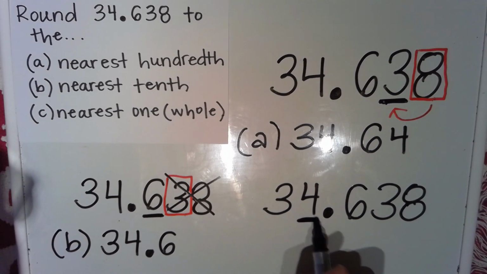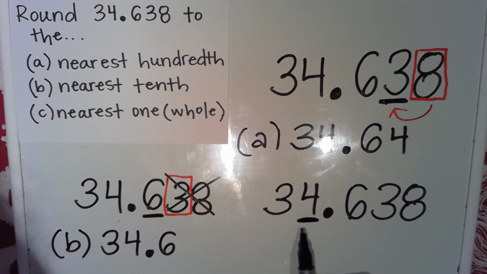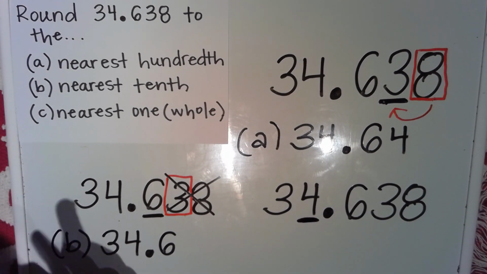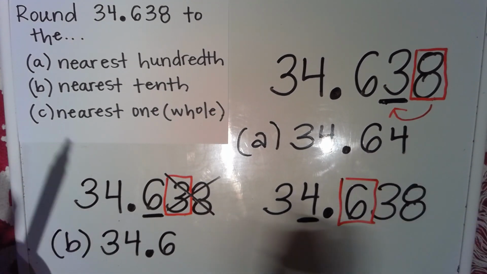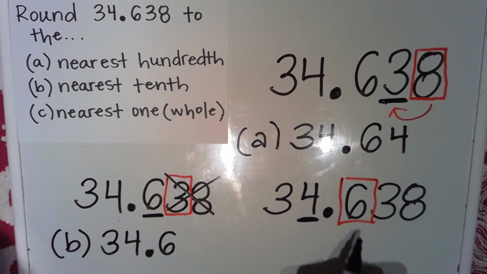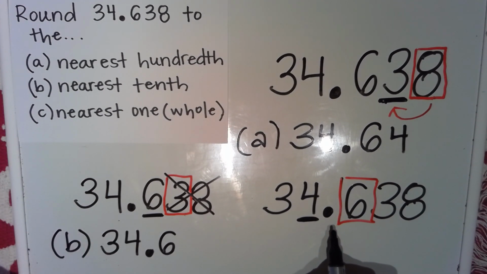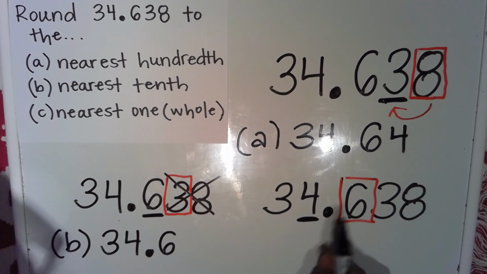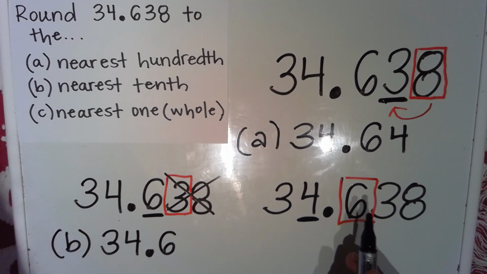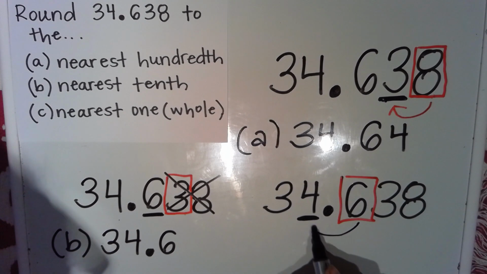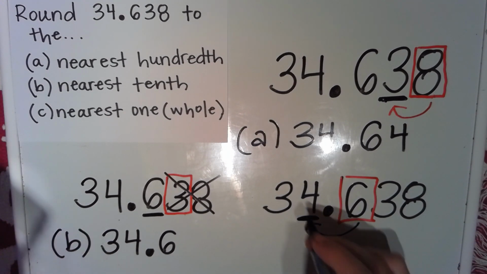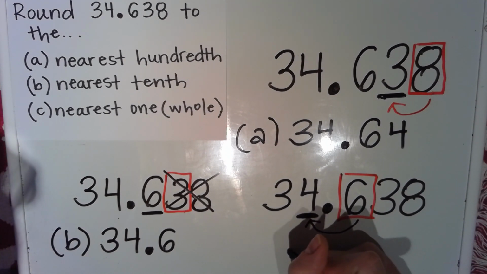So this place I'm rounding to is the nearest one or the nearest whole, which means I need to look to the place to the right. And I see in my tenths place, I have 6 tenths, which is greater than 5 tenths. So that means it's past my midpoint. So that means I'm going to round up that 4 in my ones place.